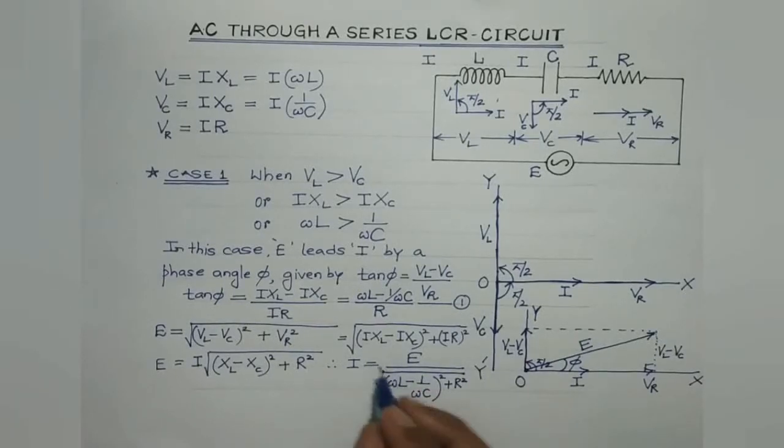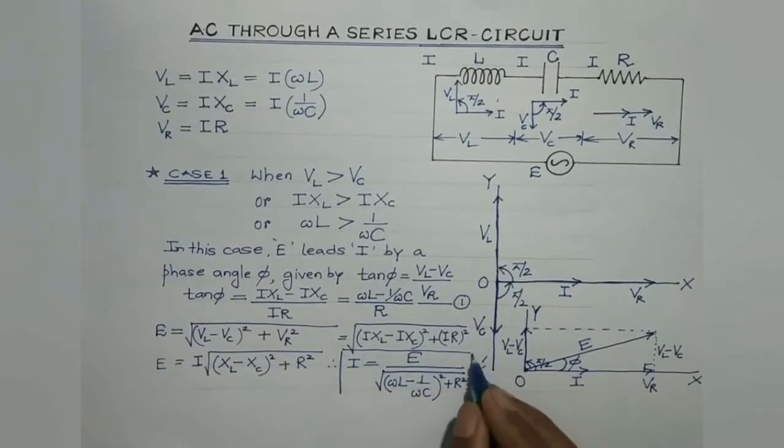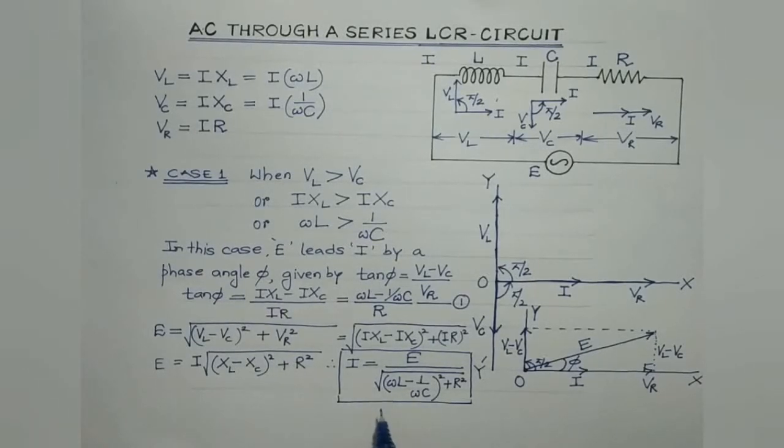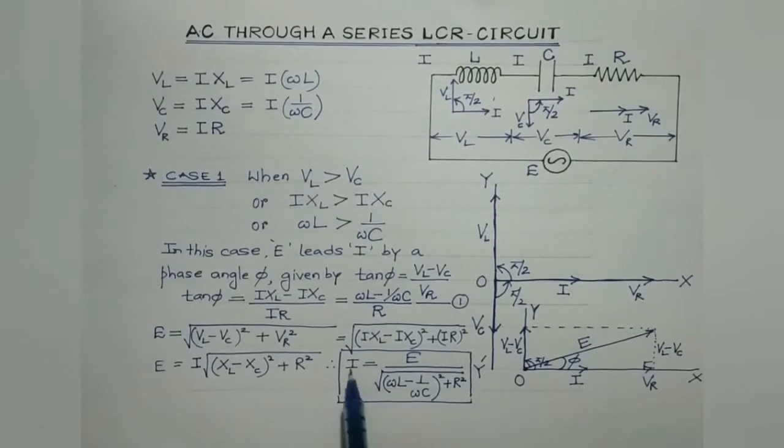So this is the expression for the current flowing through the LCR series circuit when VL is considered to be greater than VC. Now look, again, let me remind you the very important fact: the SI unit of current is ampere and it is volt by ohm. So EMF, this is volt. So what I mean to say is that the term in the denominator must have the same dimensions as that of the resistance. That is, its SI unit must be ohm. This term in the denominator is known as the impedance of the LCR circuit.